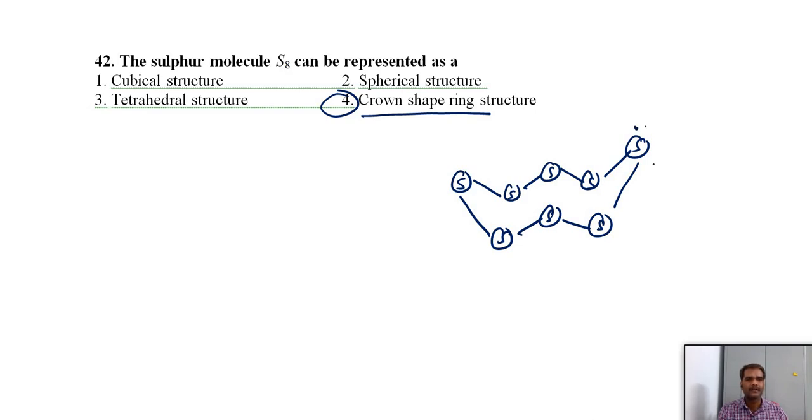And each sulfur atom can undergo sp3 hybridization. With sp3 hybridization, two lone pairs means an angular or bent shape. Each sulfur carries two lone pairs. Sometimes integer type questions come: how many lone pairs are there in total in the S8? So 8 into 2, 16 lone pairs. This type of questions.